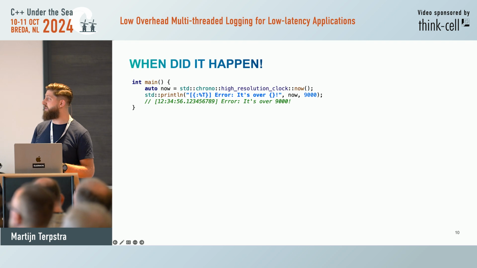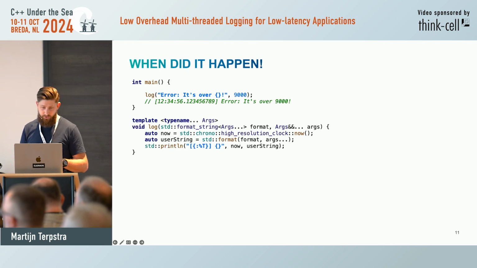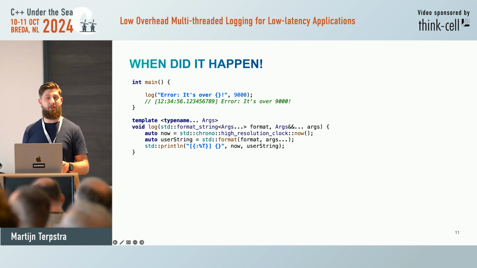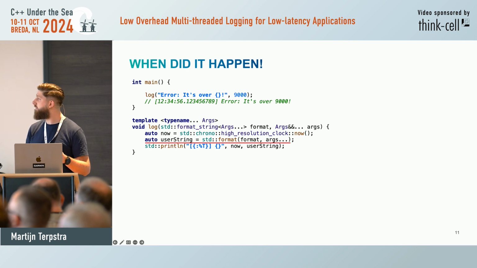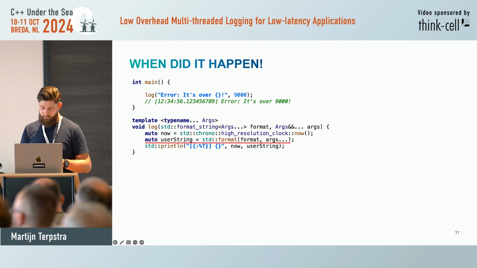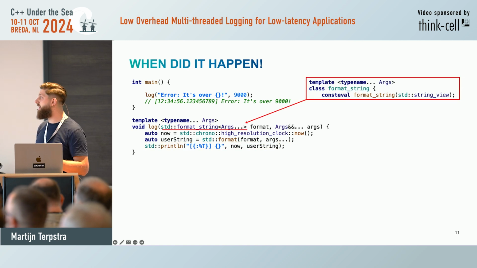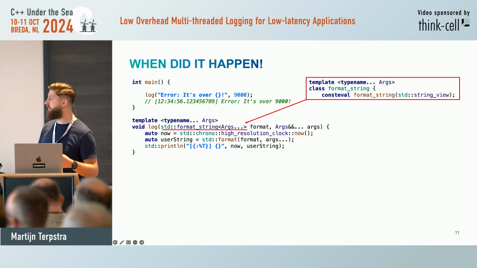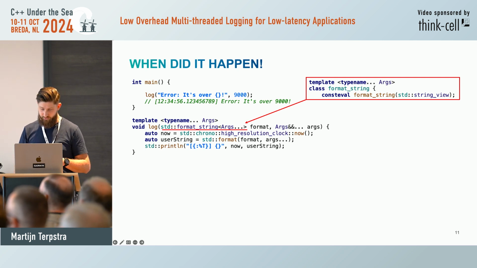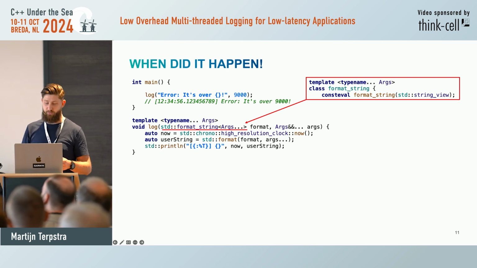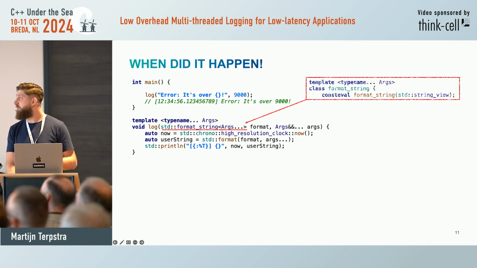That's not handy, so let's make a separate log function. So we call log, handle the timestamps there, but now we need to format twice, because the timestamp is the internal format, and we have the user string for the user format. So there's some overhead there. Also, instead of just getting a simple string, format expects a compile time constructed format string. So we need to ask the user to have a compile time value there as well. It's what we have to live with to be as fast as possible. Okay, next up, we have this error statement.